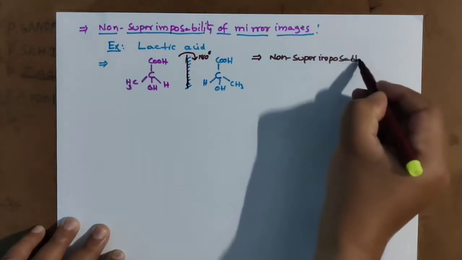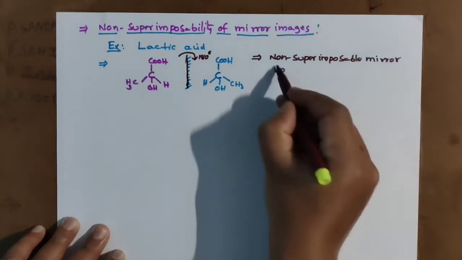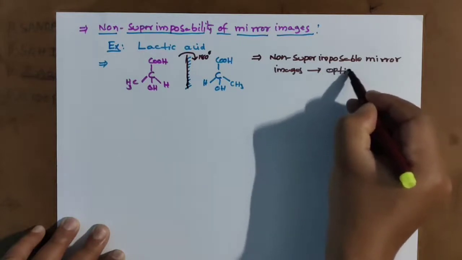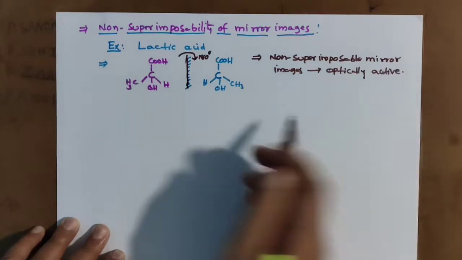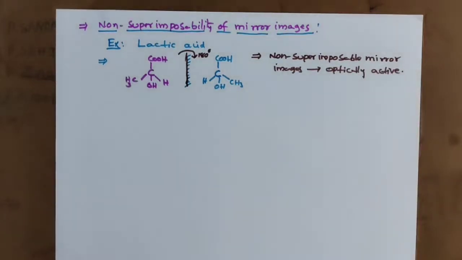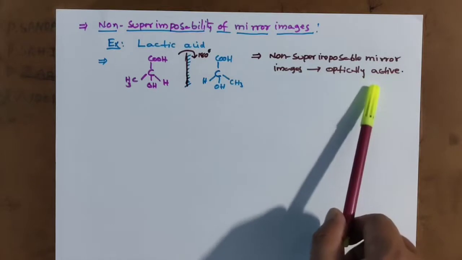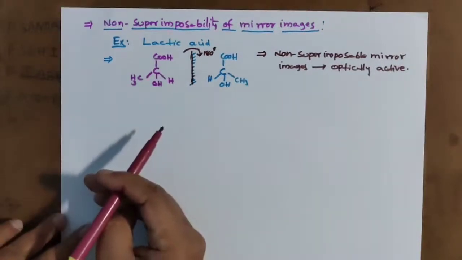When non-superimposable mirror images are there, those are optically active. So if a chiral center is there, it is optically active. If unsymmetry is there, it is optically active. If non-superimposability of mirror images is there, it is optically active. Clear? Like this we can see.